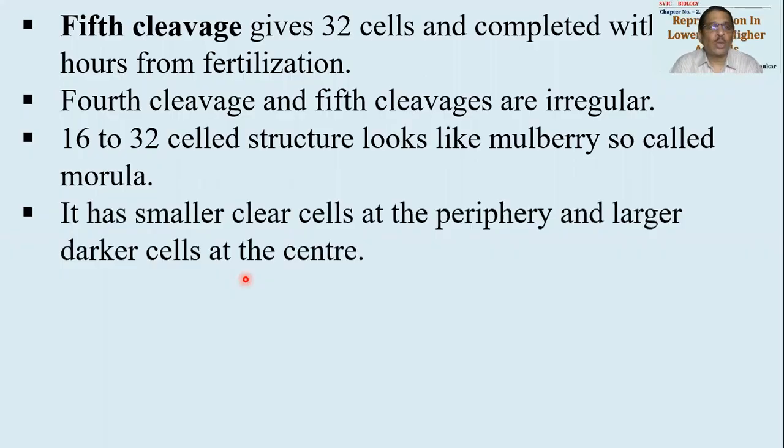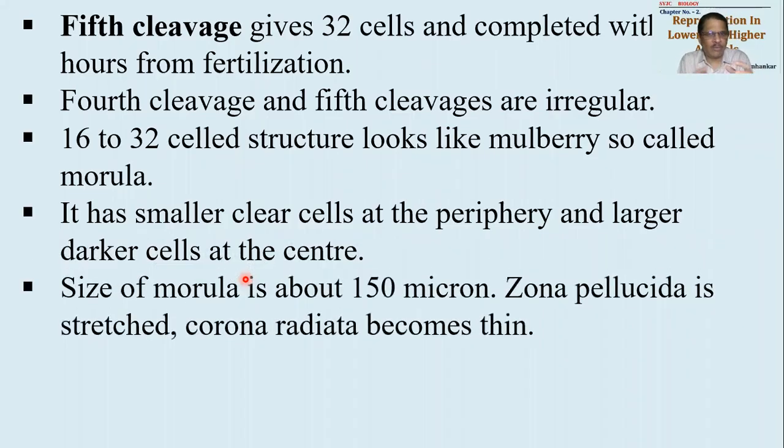Okay, it has got smaller clear cells. Cells का size बहुत छोटा छोटा है. Clear cells का मतलब cells के अंदर कुछ भी granules वगैरह कुछ भी नहीं है, organelles कुछ भी बने नहीं है. Okay, clear cells are present towards the periphery and larger darker cells are present towards the center. So थोड़ा सा bifurcation हो जाता है cells का, division बन गया है. Size of morula will be around 150 microns, a little larger than the size of the ovum.